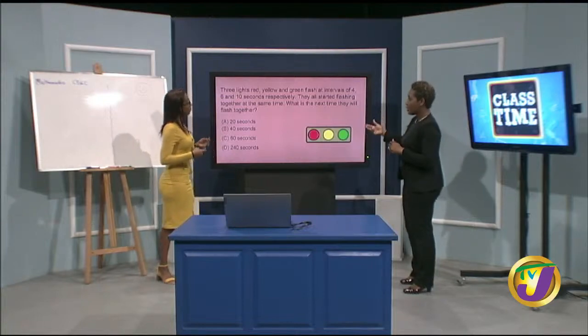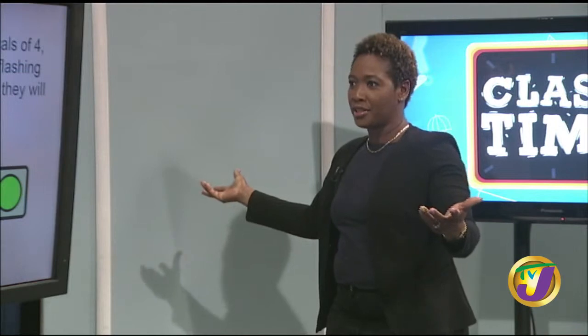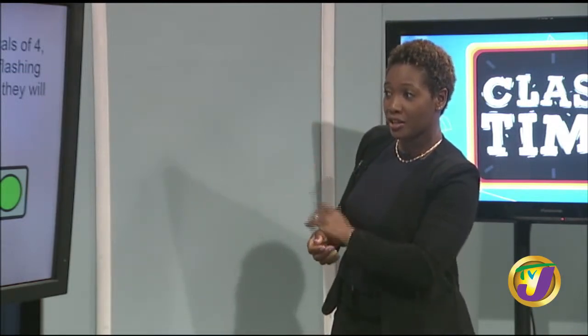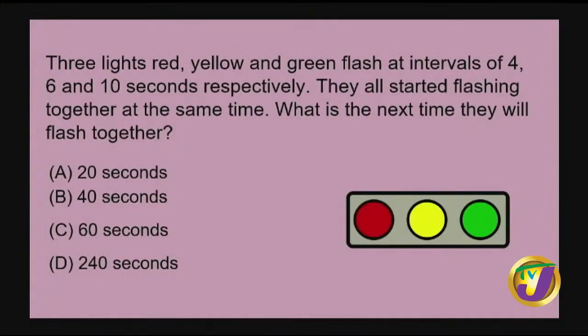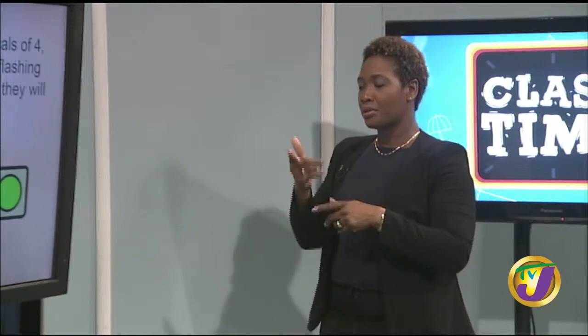So it's 10, 20, 30, 40, 50, 60. It's going to be flashing. Right. So we see it there. It will flash at the 20, it will flash at the 40, it will flash at the 60. But guess what? They asked for the next time they will flash together. Oh, so we need for all of those times to match up. Yes, we do need that.